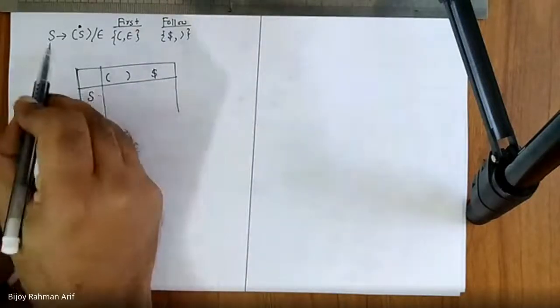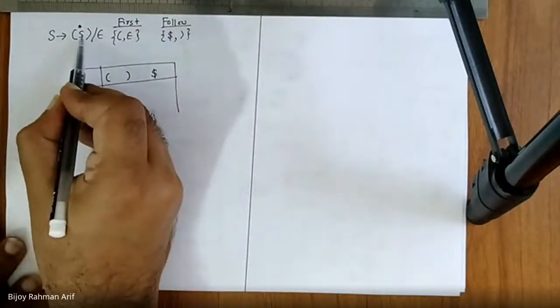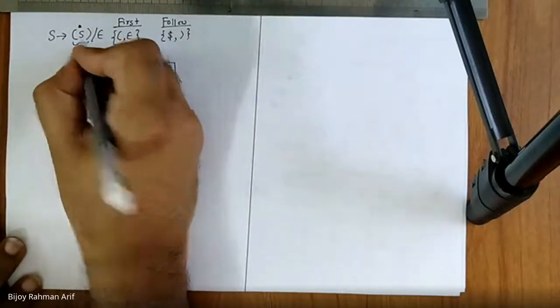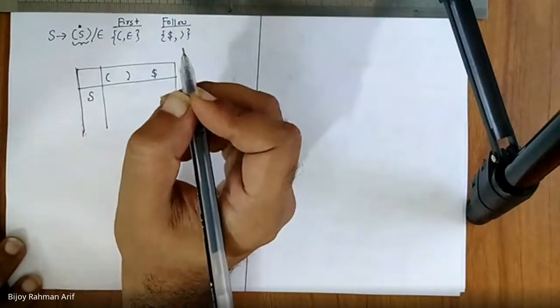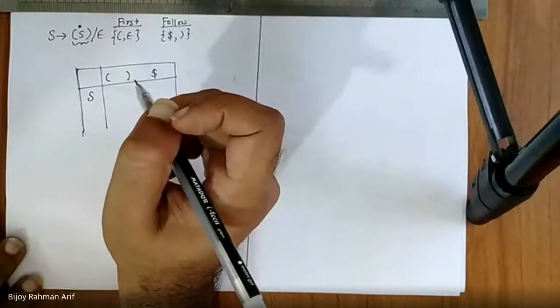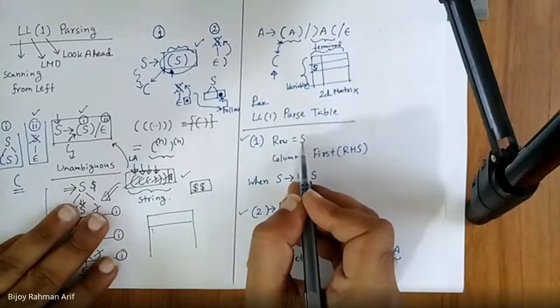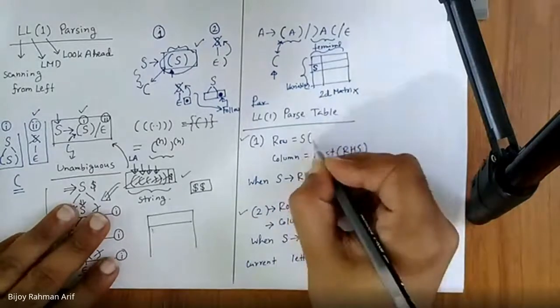Now, S derives to open parenthesis S close parenthesis. Is the right hand side epsilon in this production? No. So which rule am I going to use? Rule number 1. So what is rule number 1? My row would be S. Row would be S. That means the variable.